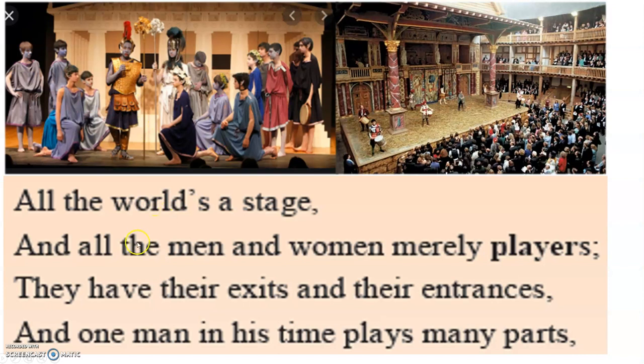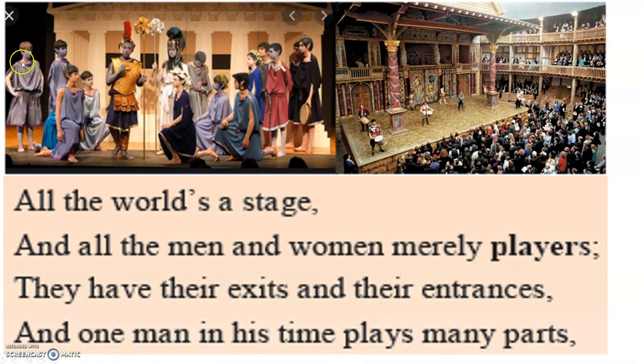Now, coming to the poem, children, all this is there in the earlier slide, so I will just be going quickly through it. Explanation I won't do in detail, but I will read the poem and you get an idea what the poem is about. All the world's a stage and all the men and women merely players. They have their exits and their entrances. And one man in his time plays many parts.